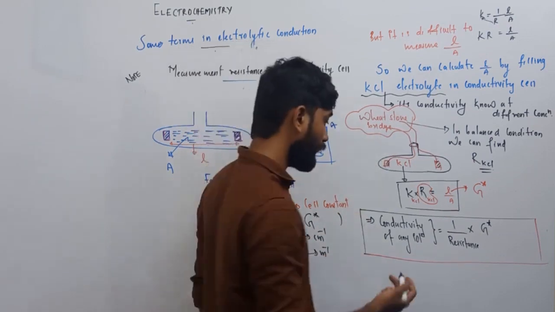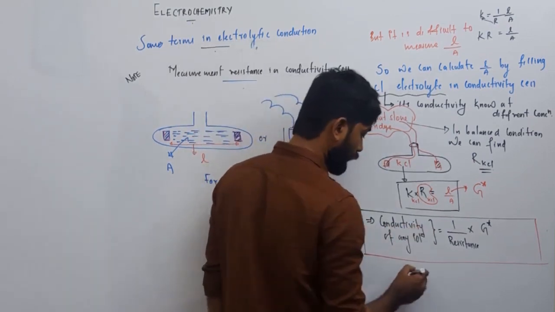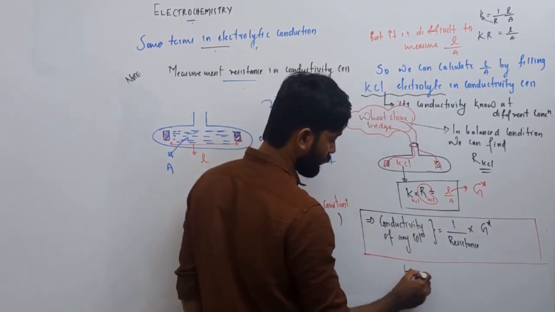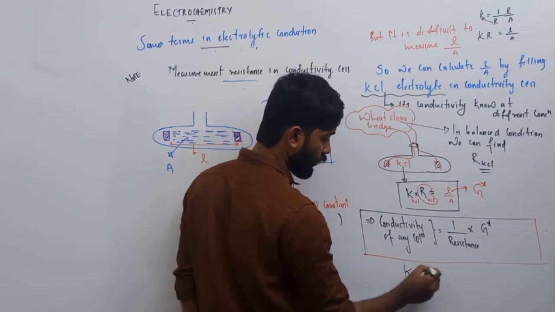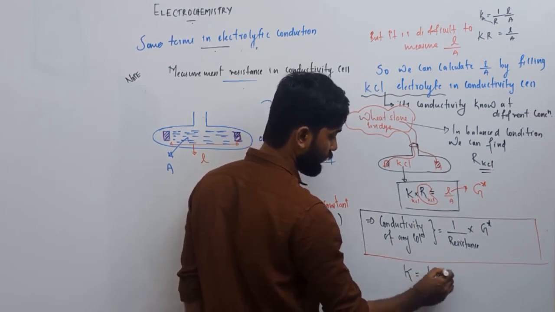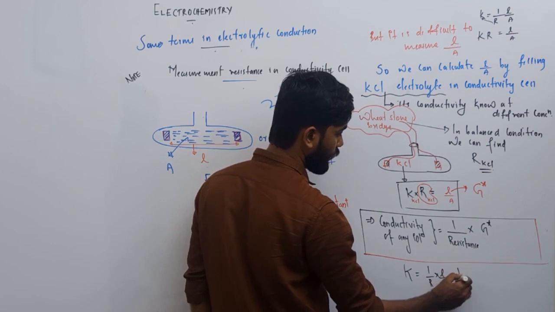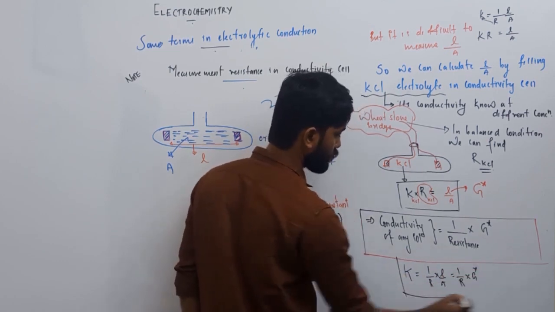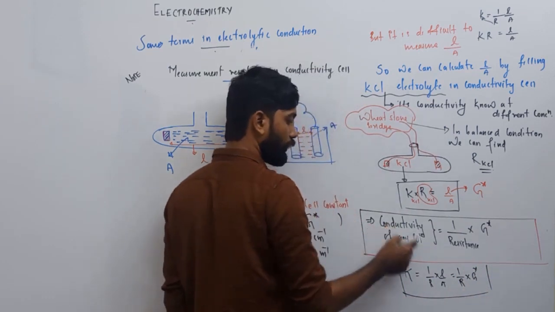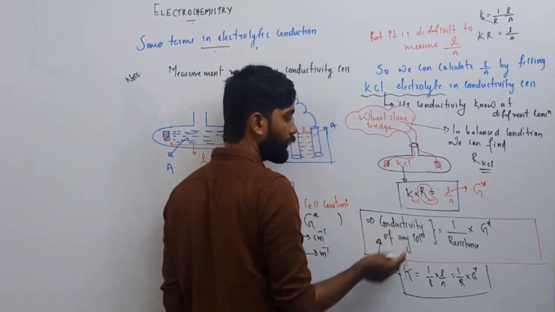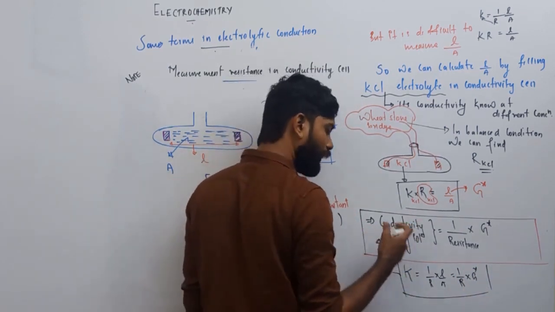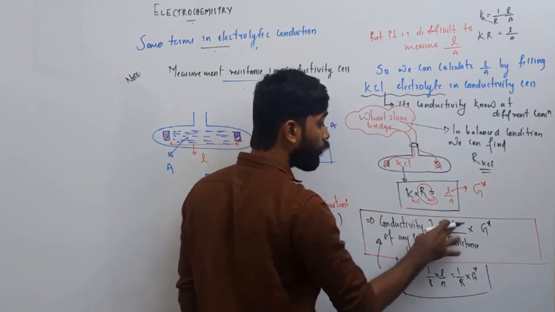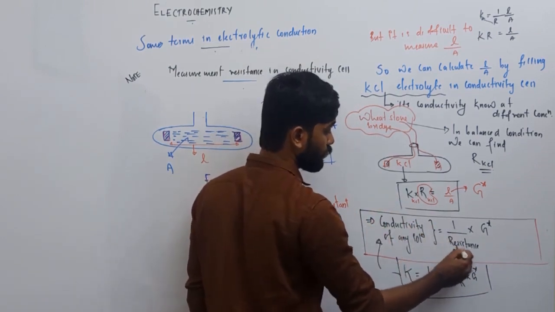Conductivity. So can I find the conductivity? We know that conductivity kappa is equal to 1 by R into L by A, or 1 by R into G star. This is the equation for conductivity. This is exactly written in the above. Conductivity of any solution is equal to 1 by the resistance of solution.